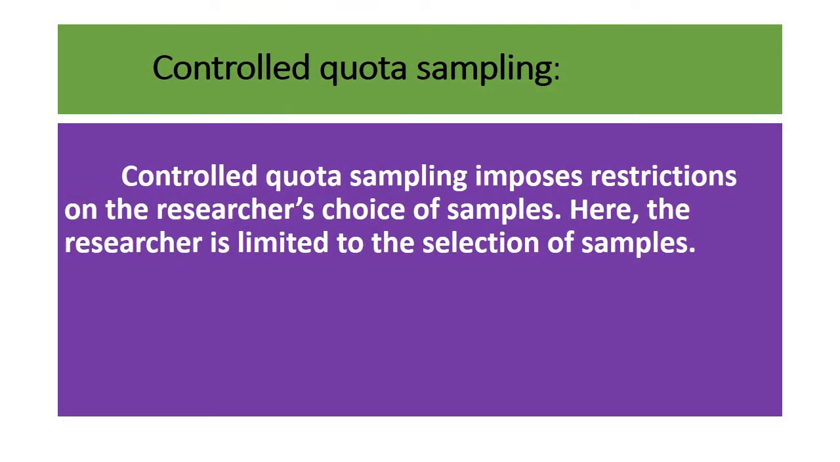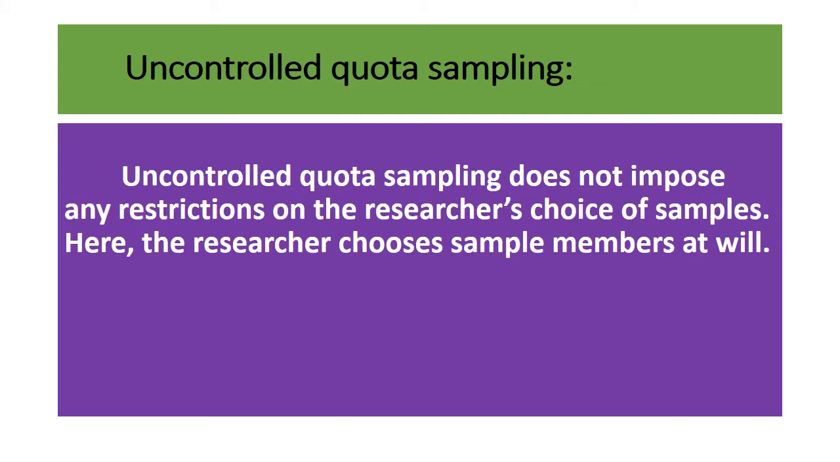And what is controlled quota sampling? Controlled quota sampling imposes restrictions in the sample selection. So here the researcher is limited in the selection of samples. The researcher will have some delimitations, some limitations in the selection of samples. That is controlled quota sampling.